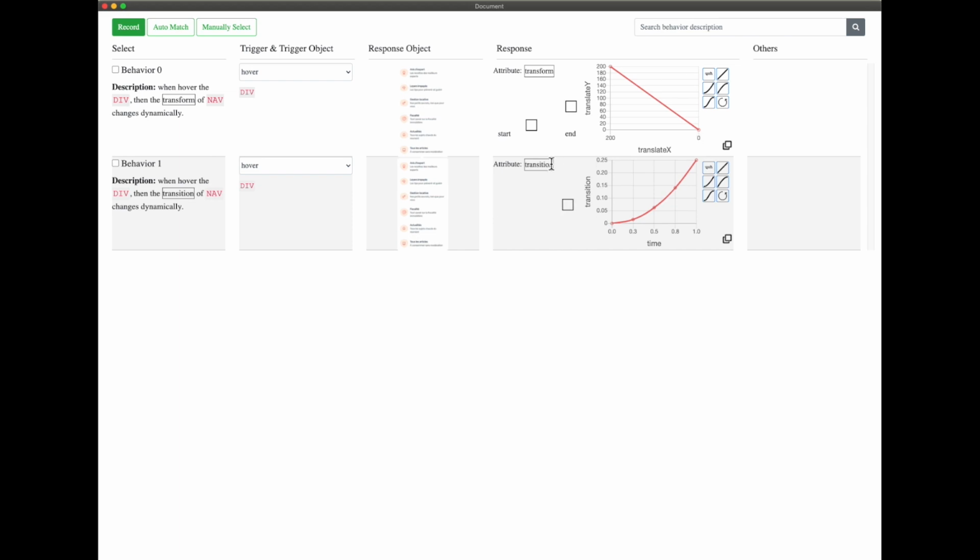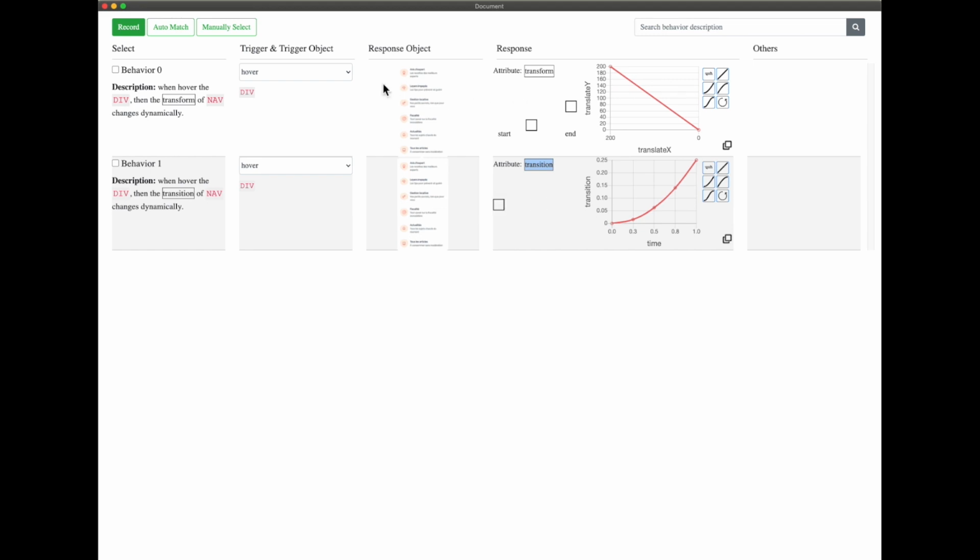The second is the transition attribute, which describes how this transformation happens. These squares represent a simplified version of the start and end UI state. These functional relationship charts help visualize the changes, which is useful when the trigger and the response are continuous.